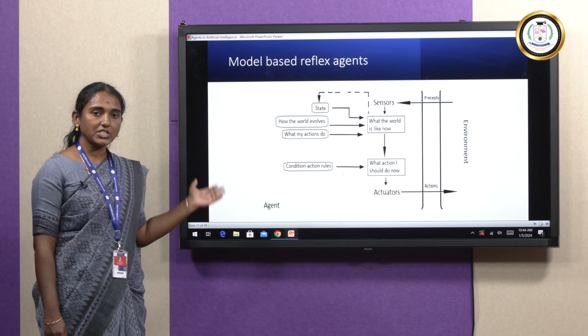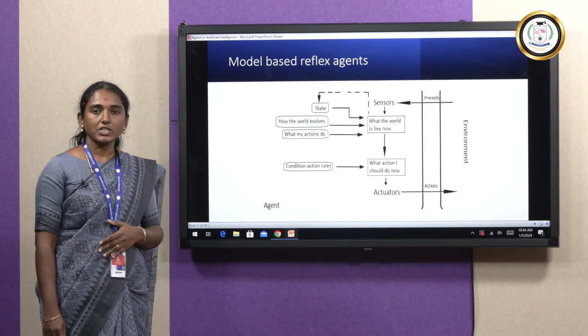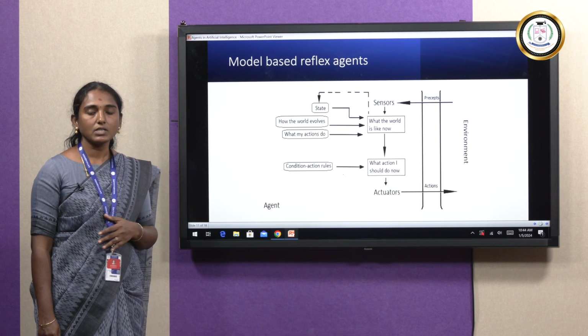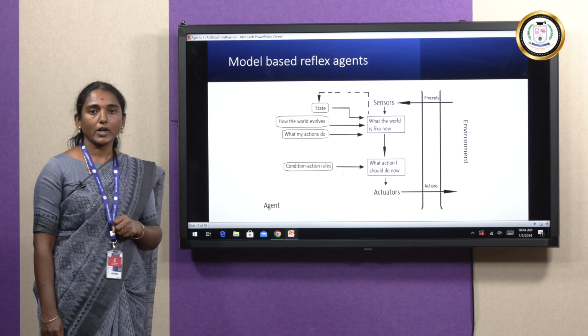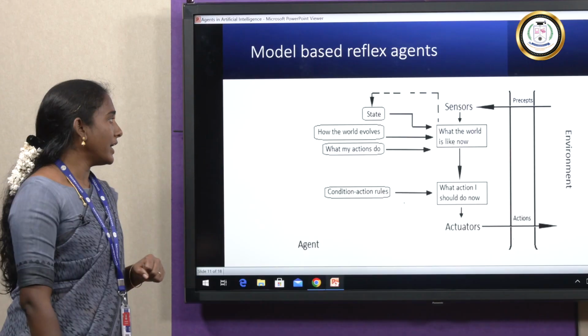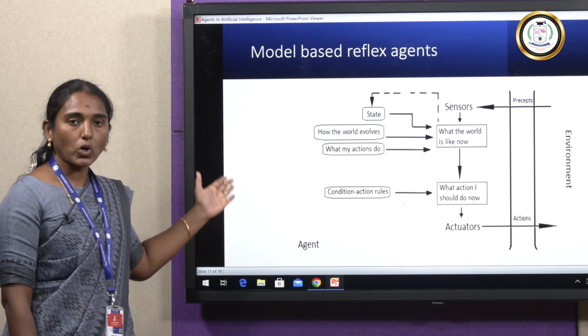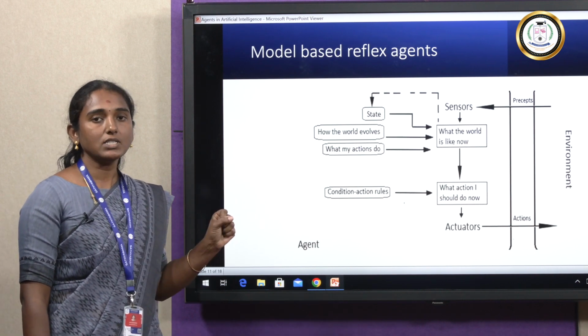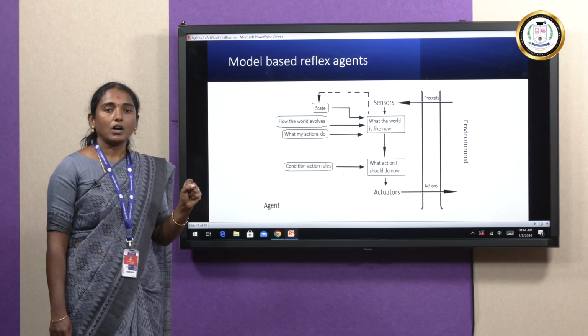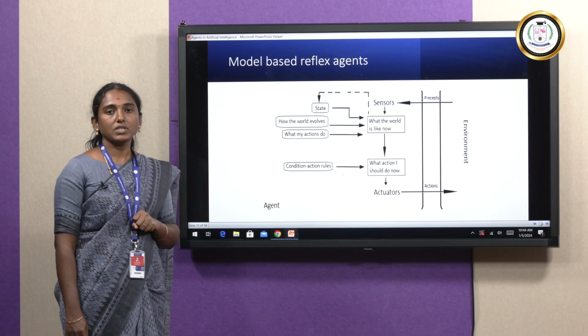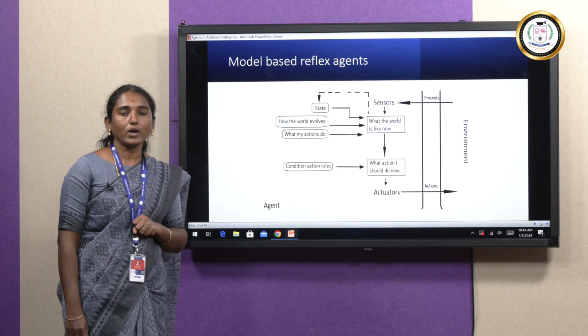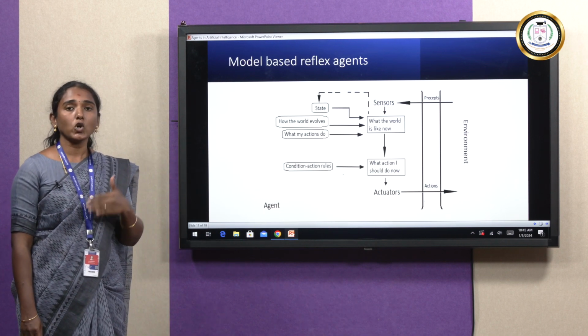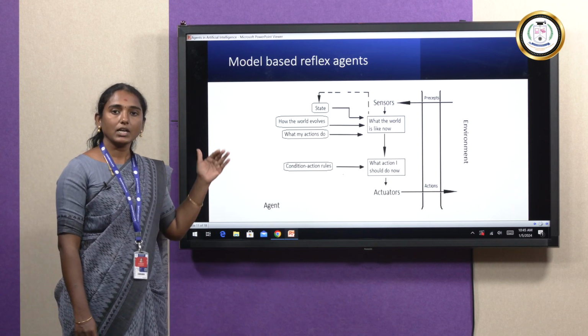It is the same as the simple reflex agent: it should have the agent and environment, and every agent should have sensors and actuators. The sensor observes the current state information, and the state information is stored in the agent. This information is used to perform the appropriate action using the actuators. It is a simple one, but we need to update all the actions in the state.